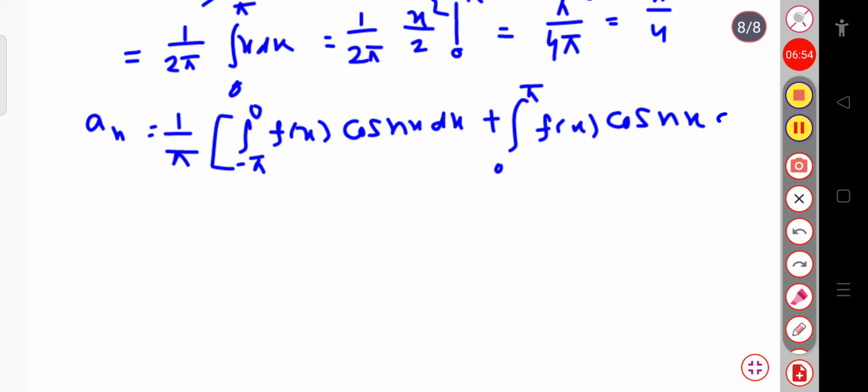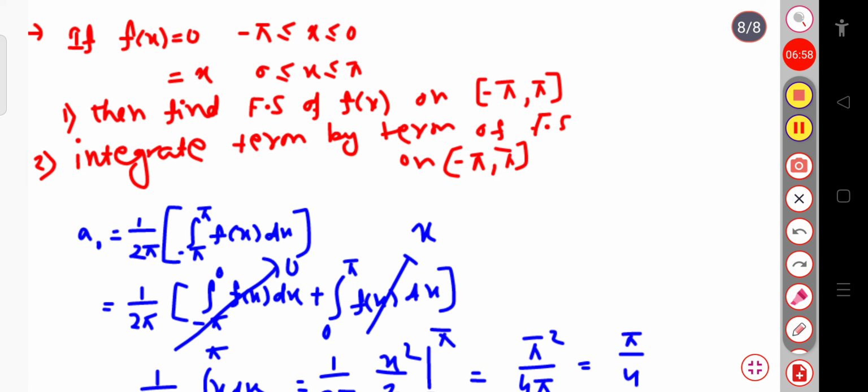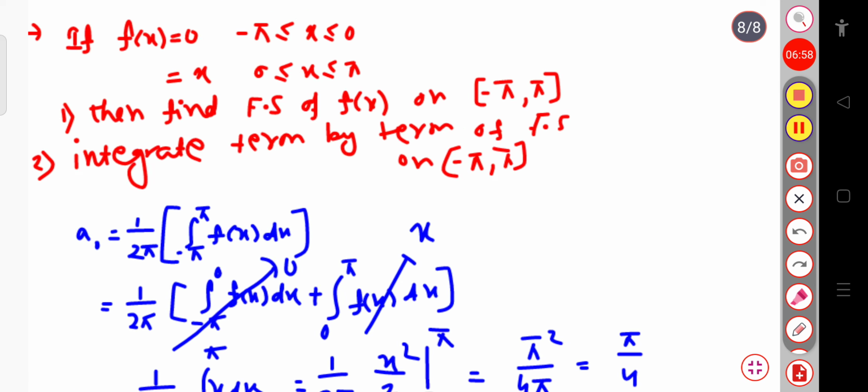Okay. Now again you have to put the value of the function f of x. Again the same, that is within the interval minus pi to 0, its value is 0, and from 0 to pi its value is x.